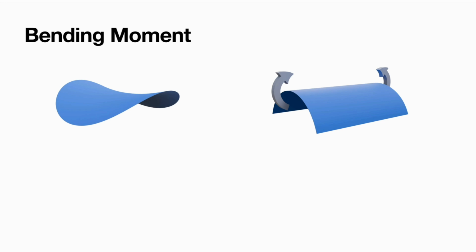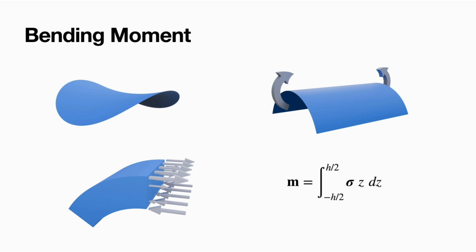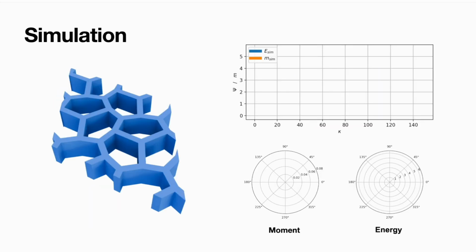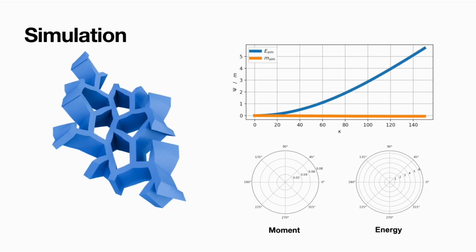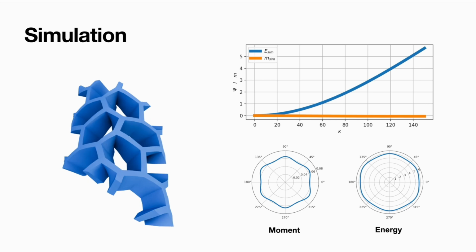Since bending moments are typically not available in the native scale simulation, we follow classical plate theory and compute bending moments by integrating stress tensors through the thickness. By performing uniaxial bending tests with different magnitudes and directions, we obtain energy moment curvature data, which we use to fit a nonlinear bending model represented by a neural network.